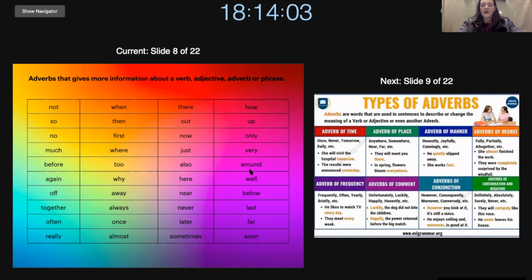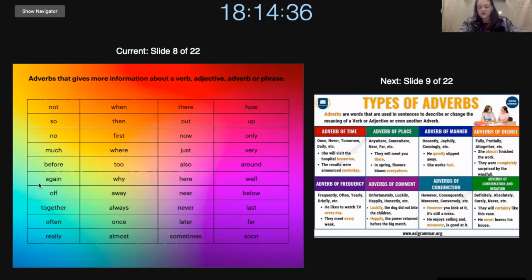Next, we have around. So if we have a mug, what is around the mug? So this will be air, obviously. And it's not inside, it's around. So in the area of. So we can call a friend and say, are you around? We are at this place. Would you like to join? And then the friend can respond with yes or no.